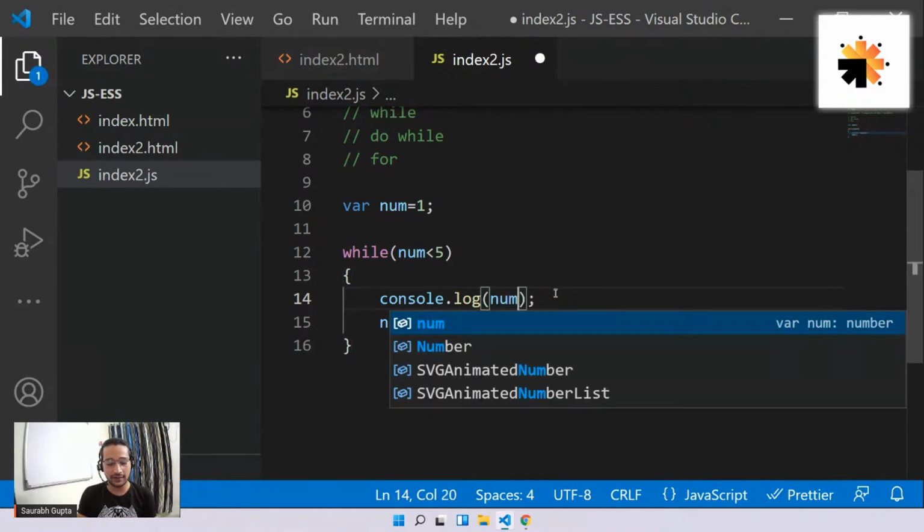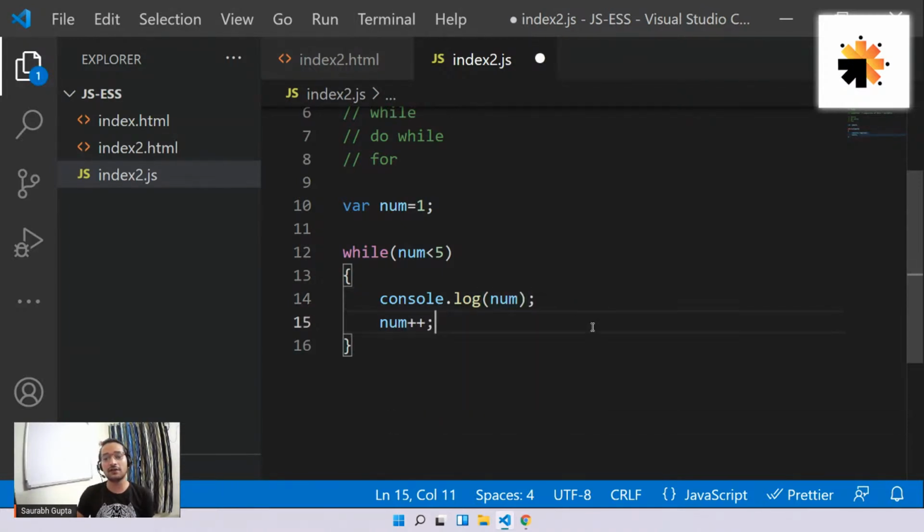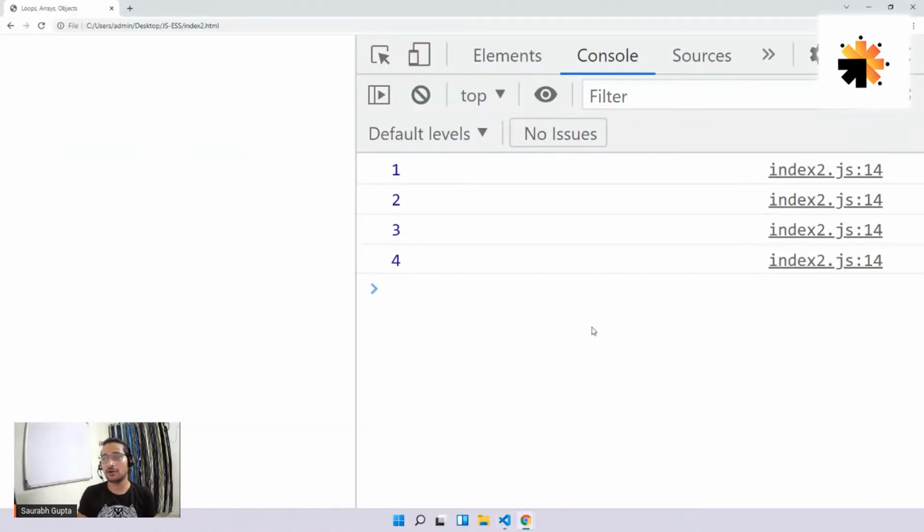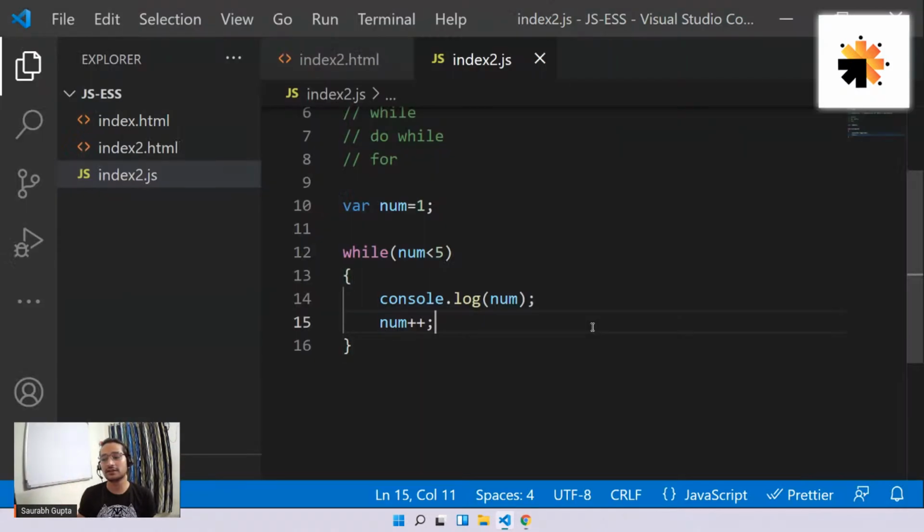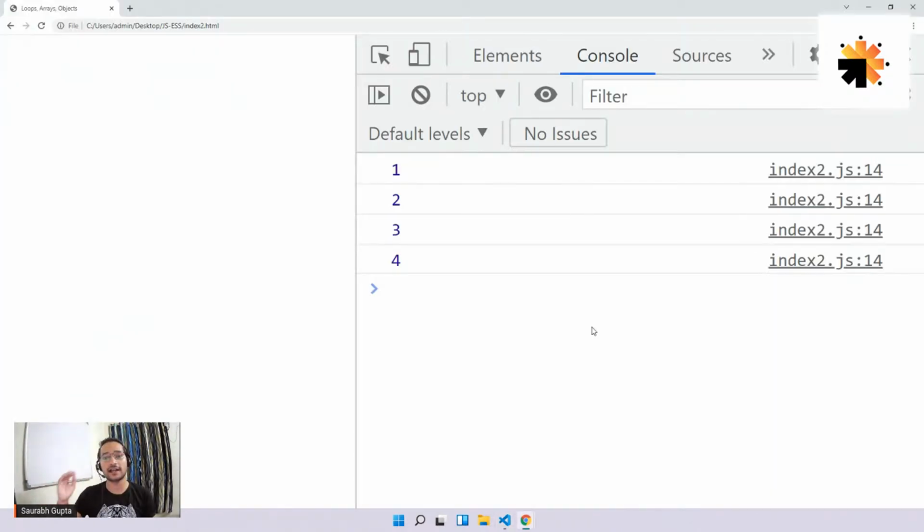Not only hello, I can directly print my num here. So whatever changes num is going through, I can print that. Here we go: 1, 2, 3, 4. Because initially num is 1, then it becomes 2, then 3, then 4. And as soon as it becomes 5, the condition goes wrong. So that's why I'm getting 1, 2, 3, 4.